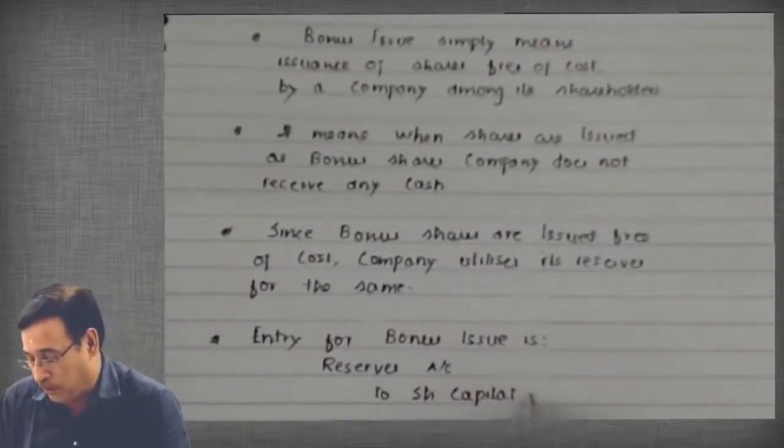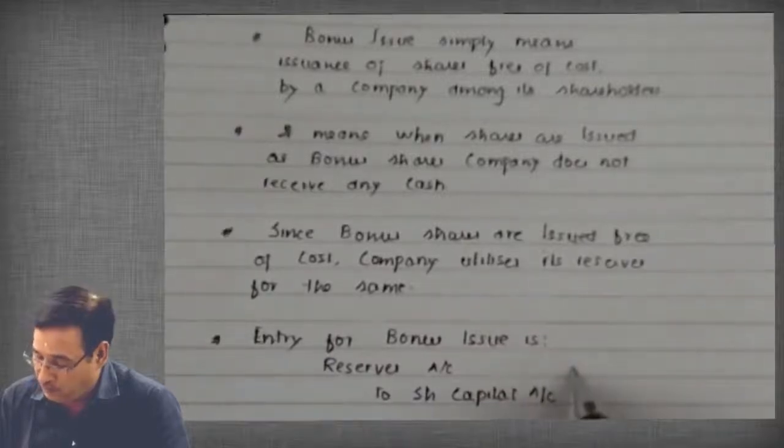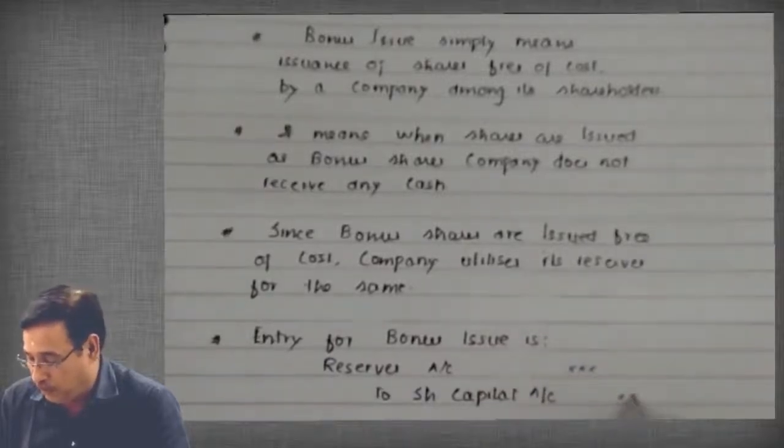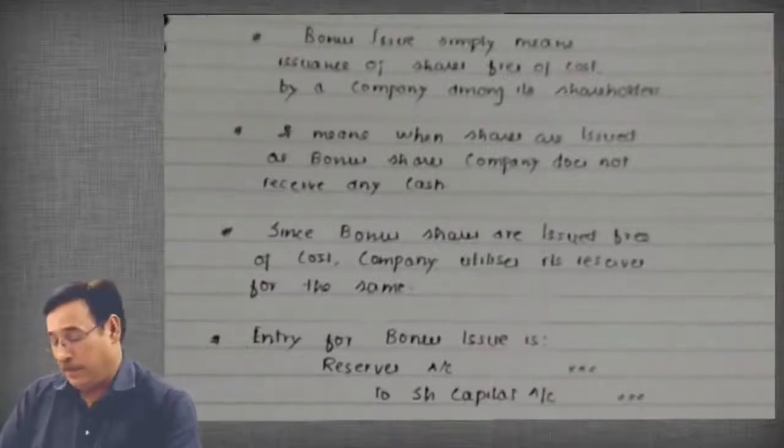Reserves account debit to share capital account. Correct?